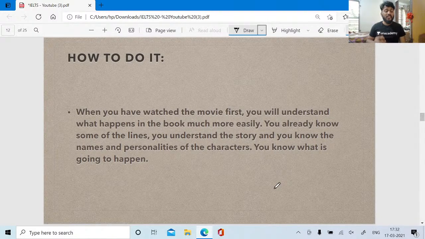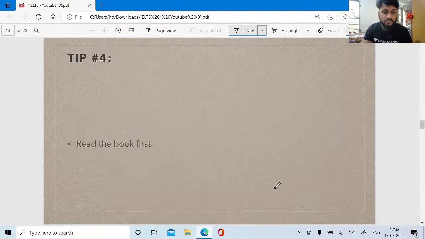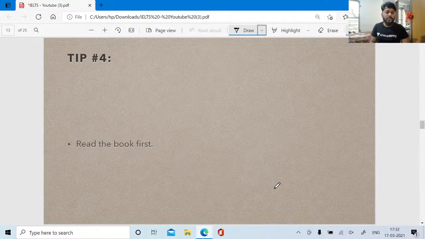And upon that, you will get a different look and experience. You do it, right? Once you see the movie, then you go for the book. The experience will be very fun and amazing. Moving forward, the last tip, right?